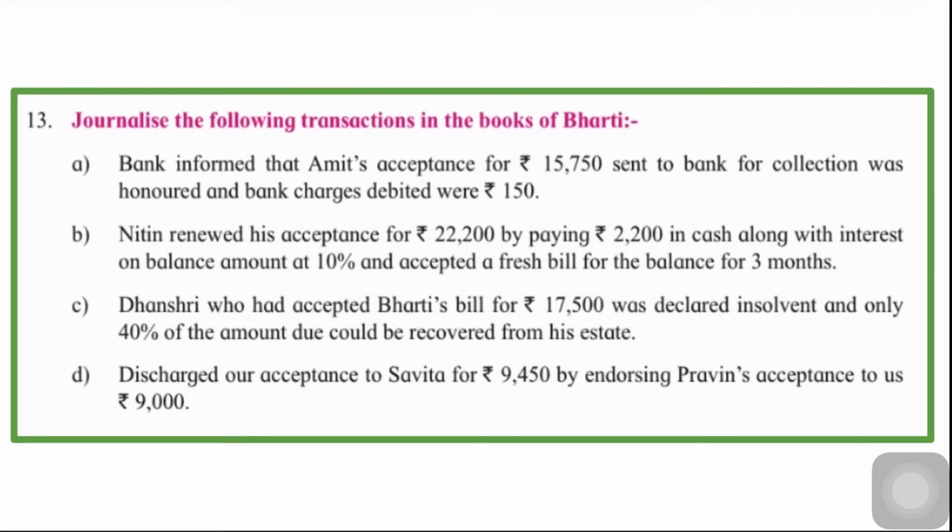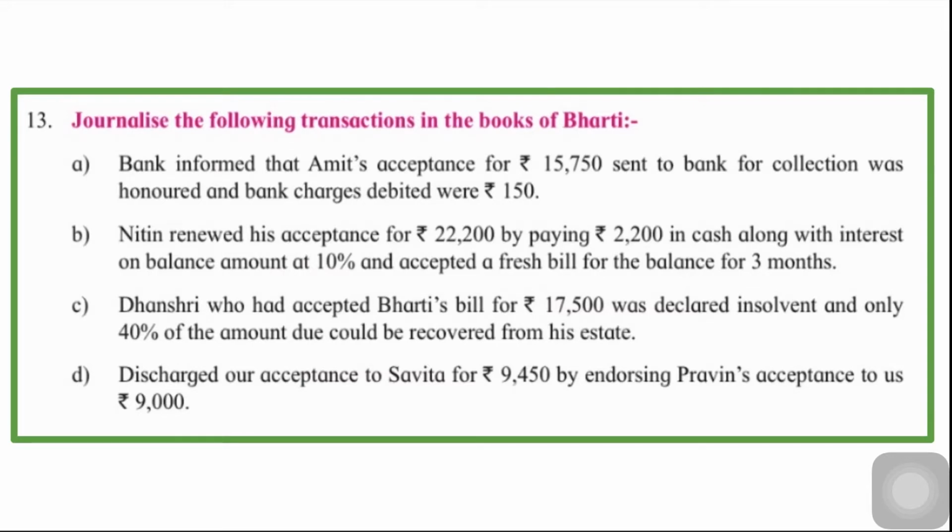Okay, so there is bills receivable and there is bills payable. So the bills receivable Bharti is endorsing to Savita. So Bharti here is the drawer as well as drawee as well as endorser. So the bills receivable she is endorsing to Savita. And see the difference in amounts, 9,450 and 9,000. That means 450 is the discount. So the entry will be bills payable account debit. How much? 9,450 to bills receivable account 9,000 and the difference between the two, discount 450.